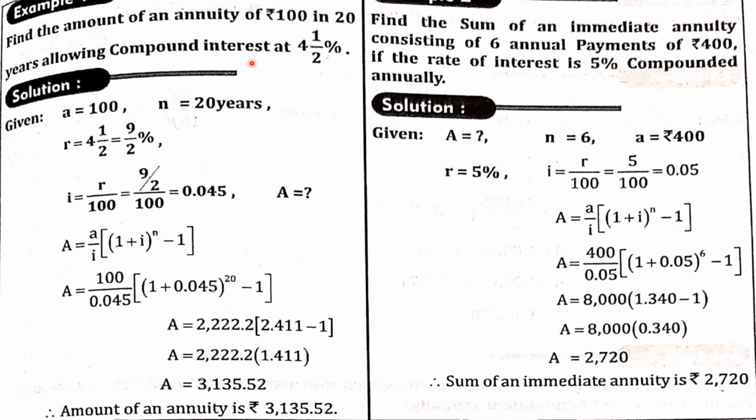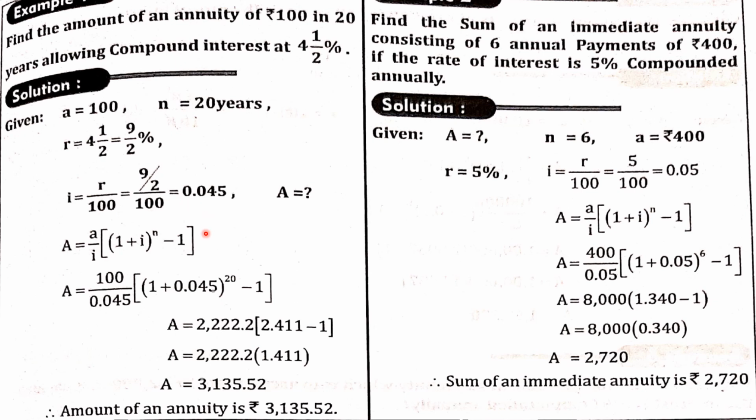So what does the formula say? Here you have to find out the future value, because the present value is given, so you have to find the future value of the immediate annuity. The formula is A equal to, where capital A is the amount of the annuity, A divided by i into (1 plus i) to the power of n minus 1. To find i, you have the formula r by 100. So r is 9/2 divided by 100, and you will get 0.045.